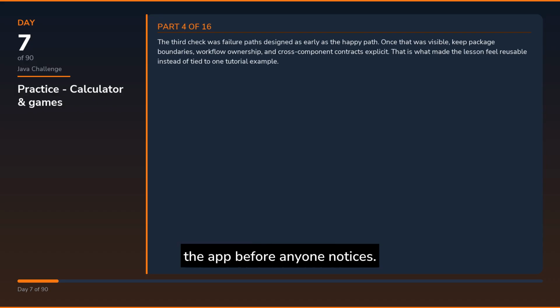The third check was failure paths designed as early as the happy path. Once that was visible, keep package boundaries, workflow ownership, and cross-component contracts explicit. That is what made the lesson feel reusable instead of tied to one tutorial example.